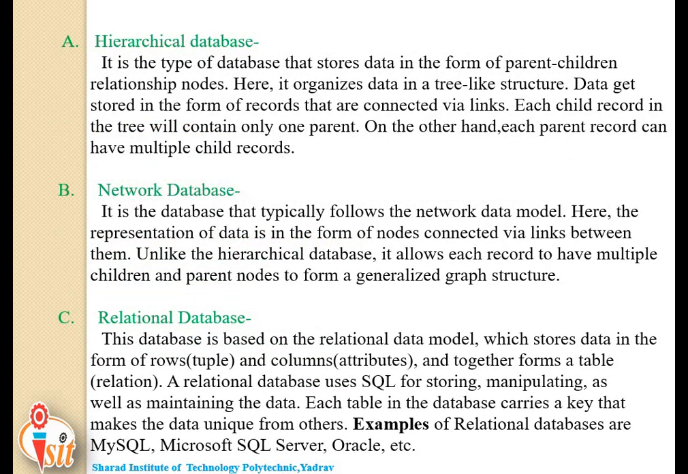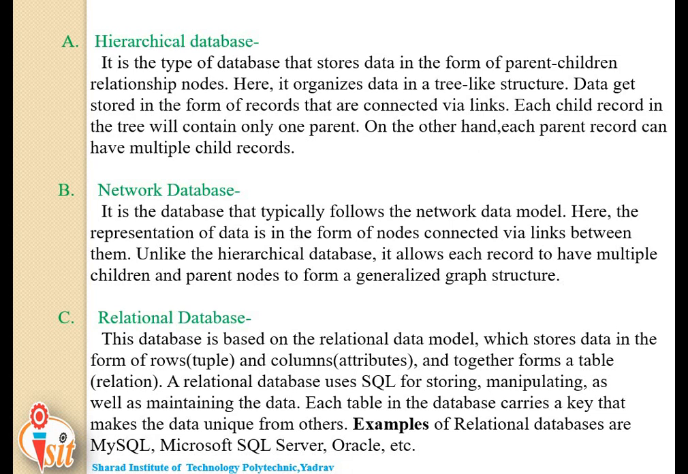First one is hierarchical database. In a hierarchical database management system model, data is stored in a parent-child relationship node. In a hierarchical database, besides actual data, records also contain information about their groups of parent and child relationships. In this model, data is organized into a tree-like structure.